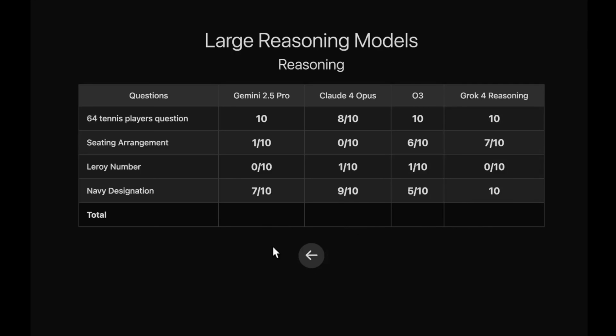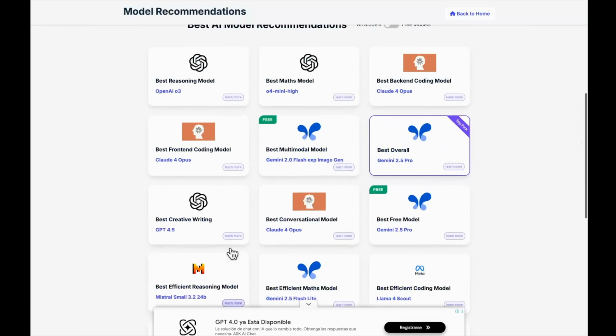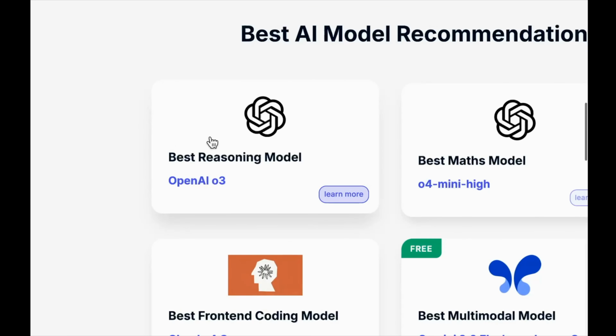So if you now look at the total scores, that is 18 out of 40 for Gemini 2.5 Pro, 18 out of 40 again for Claude 4 Opus, and the previous best, 22 out of 40, for OpenAI O3. But Grok4 reasoning annihilates the competition with 27 out of 40, a 5-point lead. OpenAI O3 had a 4-point lead compared to Claude 4 Opus and Gemini 2.5 Pro, but Grok4 reasoning has a 5-point lead against the previous best with 27 out of 40. So if I head over to the model recommendations, it is clear that the best reasoning model is going to be Grok4 without a doubt, and by a very high margin.